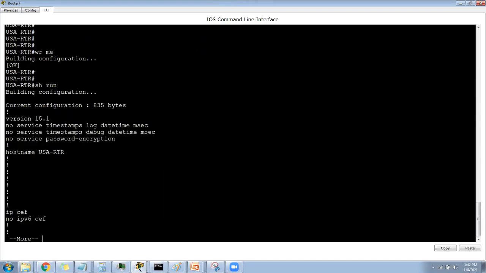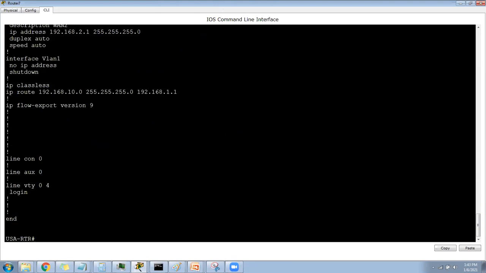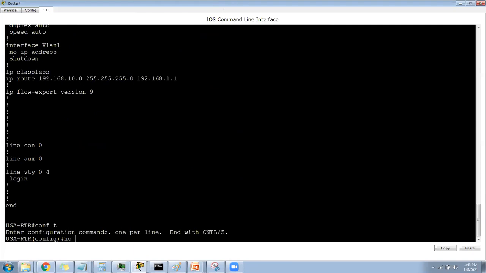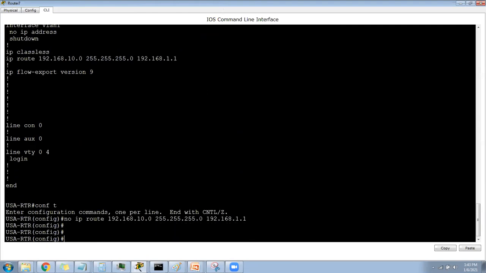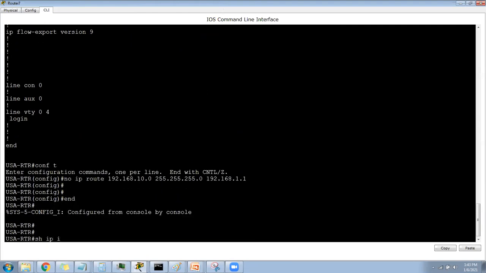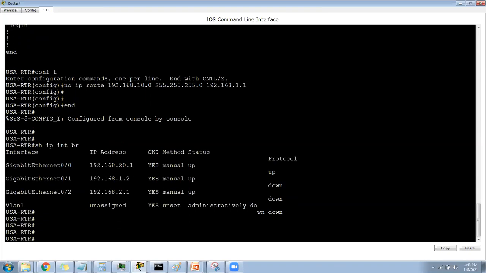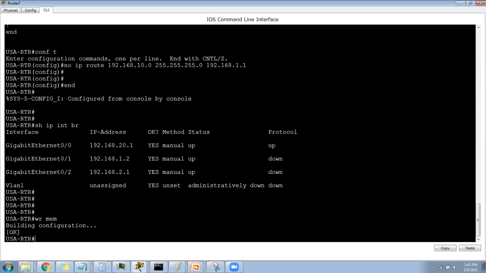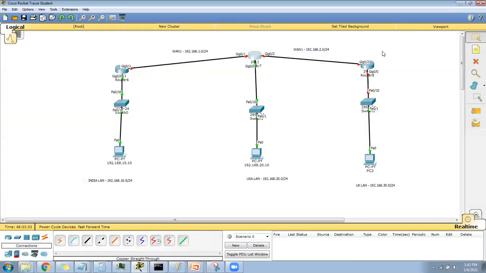So I also have one static route, the default route which we gave. So I need to remove that. Config terminal, no, copy, paste. So this is my base configuration, so I can do interface 3. Can you see this? So let me save this. So I've saved this. So two things done.